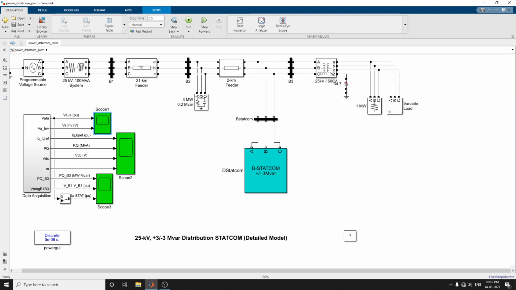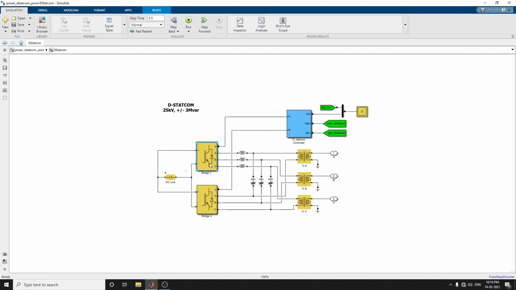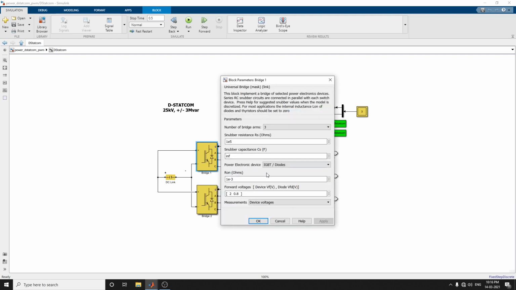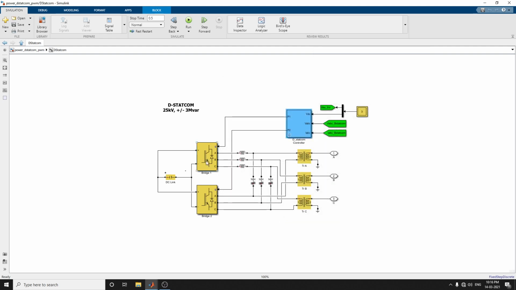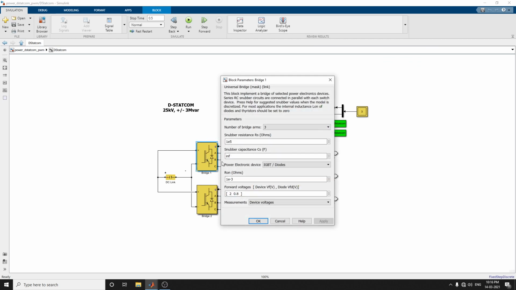What is the specialty of this detailed model? It includes a detailed representation of power electronics IGBT conversions. Previously we had an IGBT voltage source conversion. Here you can choose this DStat controller. It's a different one, a bridge network type. We are choosing power electronic devices as IGBT diodes. The average model shows average model based VSC systems. Here one more option is available, switching function based VSC.